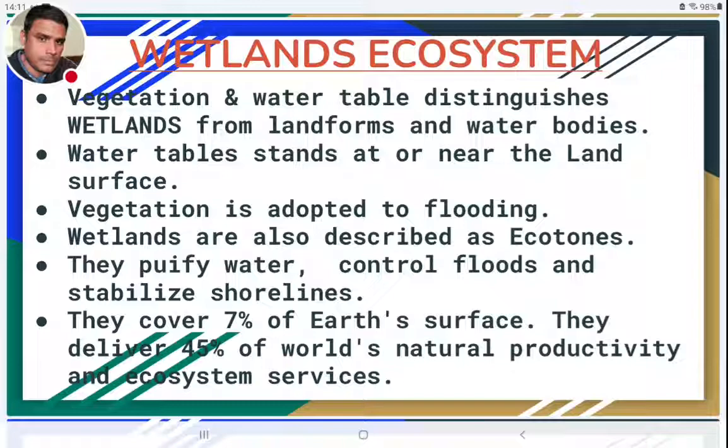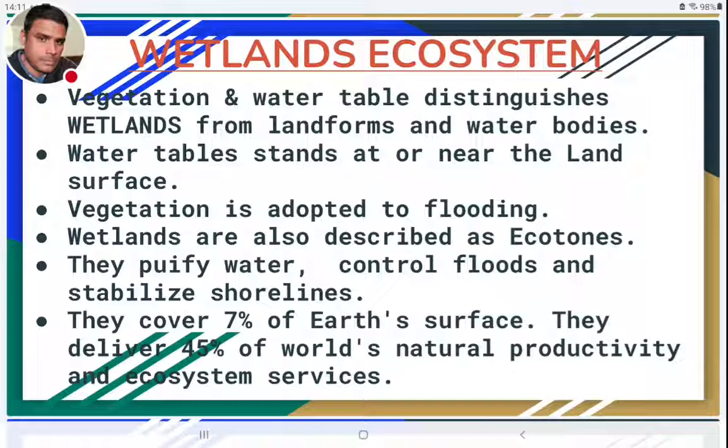While they are going through the wetlands, the water will be purified. All of the sediments and impurities will be filtered by the wetlands. Pure water will be sent into the water body. So purification of water is a very important function of the wetlands.